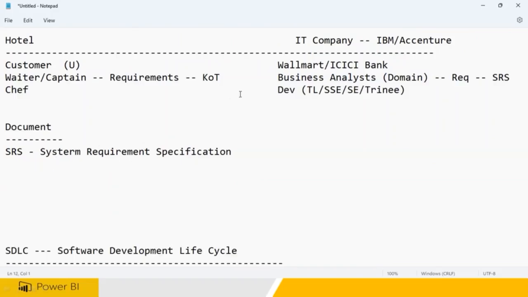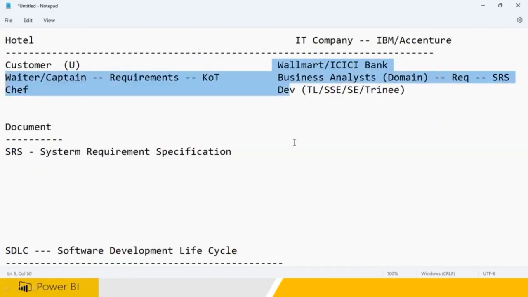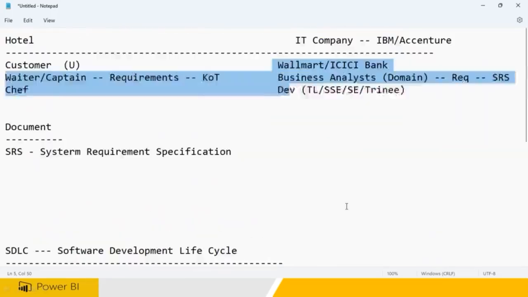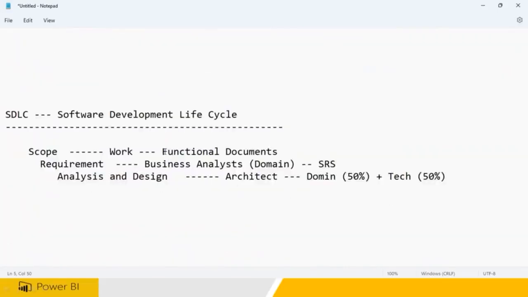So all the things will be handled from starting to end. A manager will be associated as soon as you get the project. Clear? As soon as you get the project. So who's going to be getting the project? A sales team. Sales team will go, they talk, and they will be able to get the first document. So this company wanted to have these things.